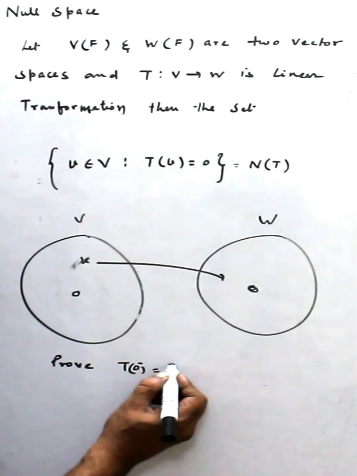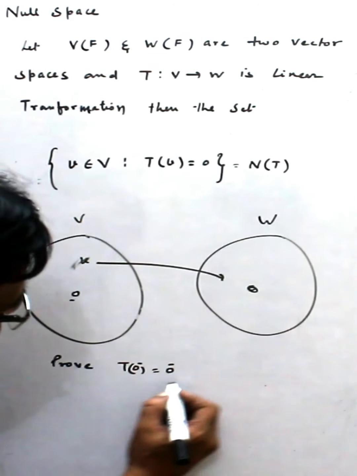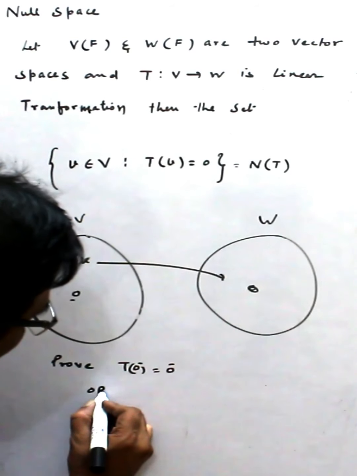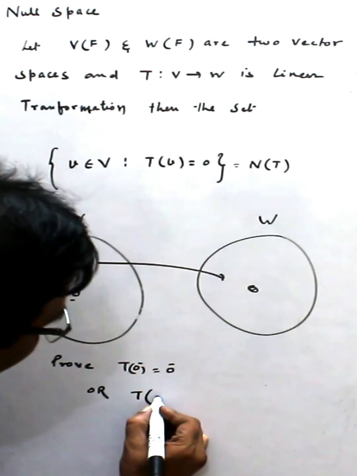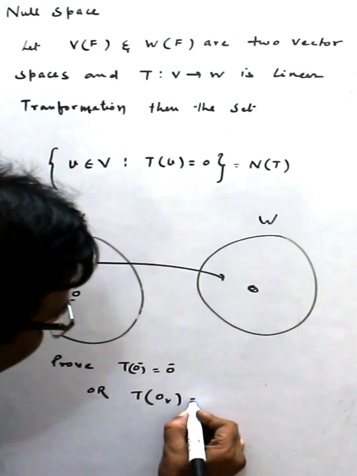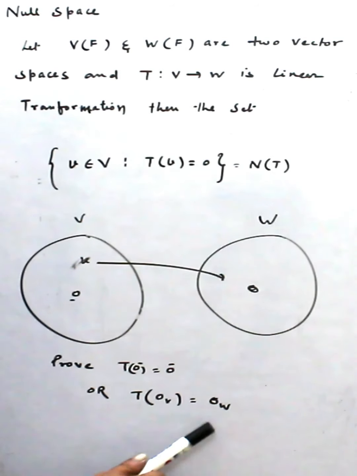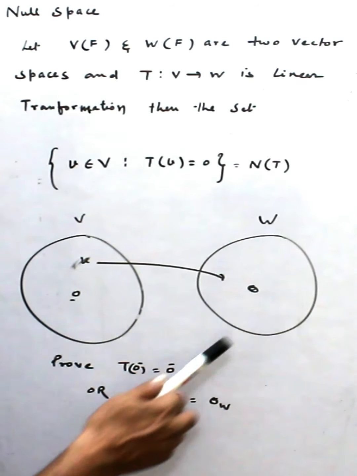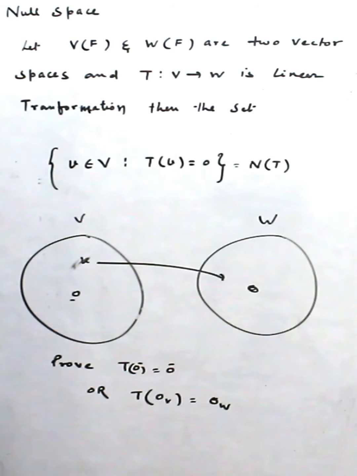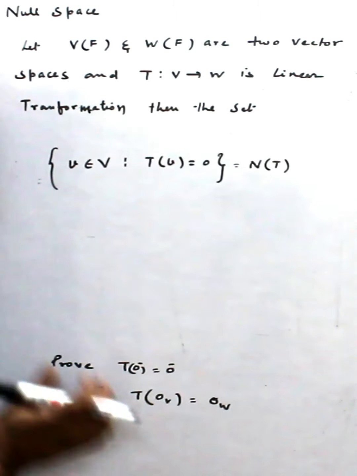These are vectors: T of 0 in V is equal to 0 in W. So this 0 belongs to V and this 0 belongs to W. So we show this result. How can we prove this result?